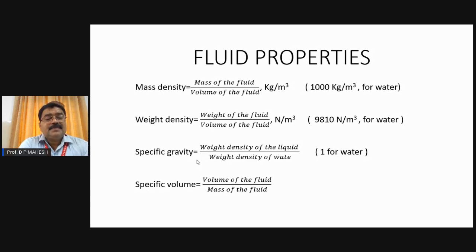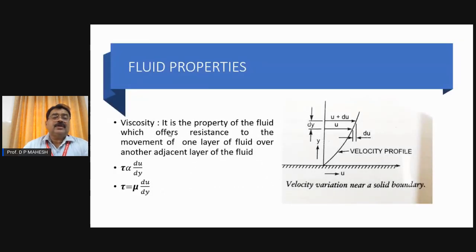Now coming to specific volume, which is nothing but the reciprocal of the mass density. In mass density, we have the mass of the fluid per unit volume of the fluid, whereas in specific volume, it is the volume of the fluid per mass of the fluid, and which is applicable to gases. And coming to the other properties, viscosity is also one of the important properties of the fluid.